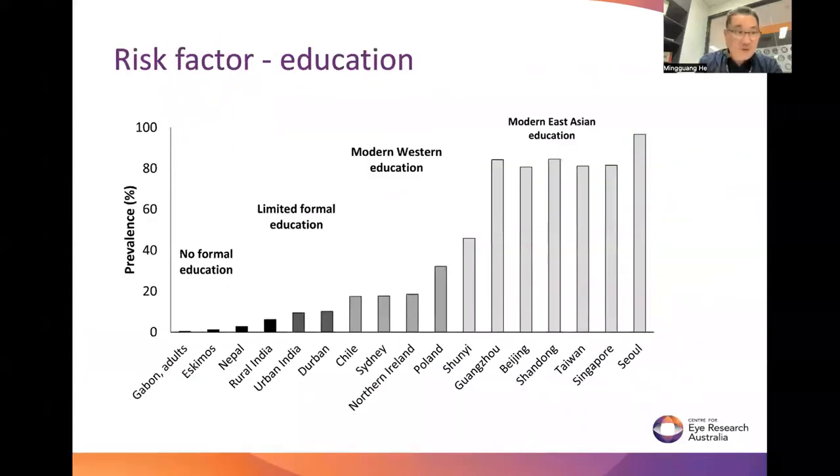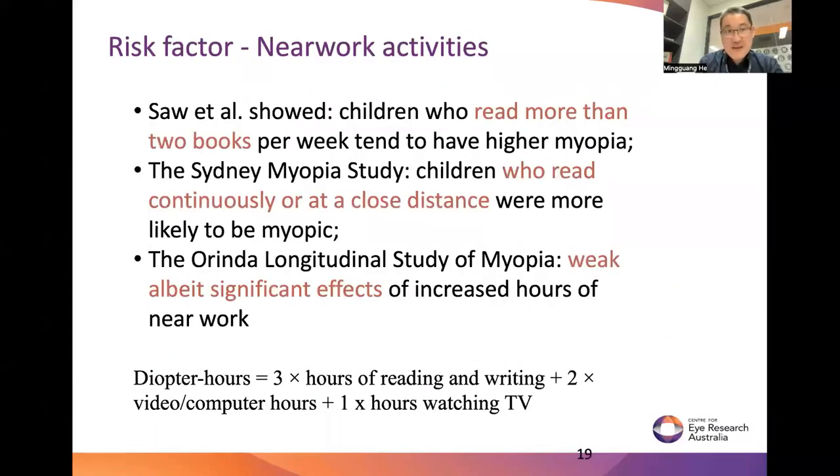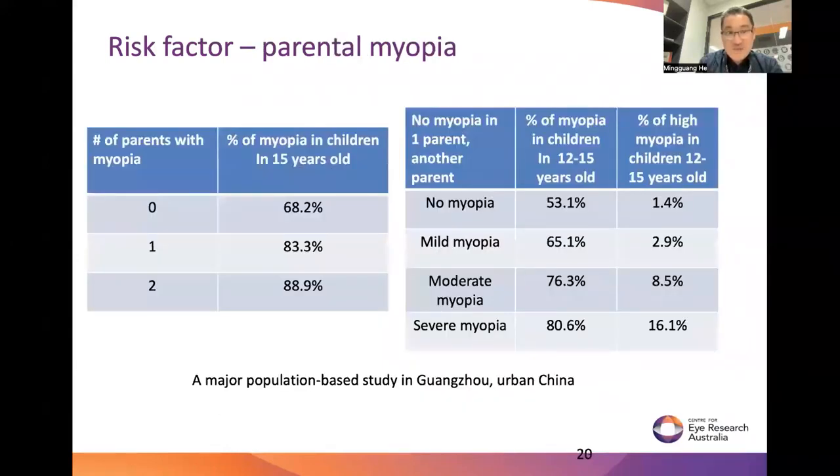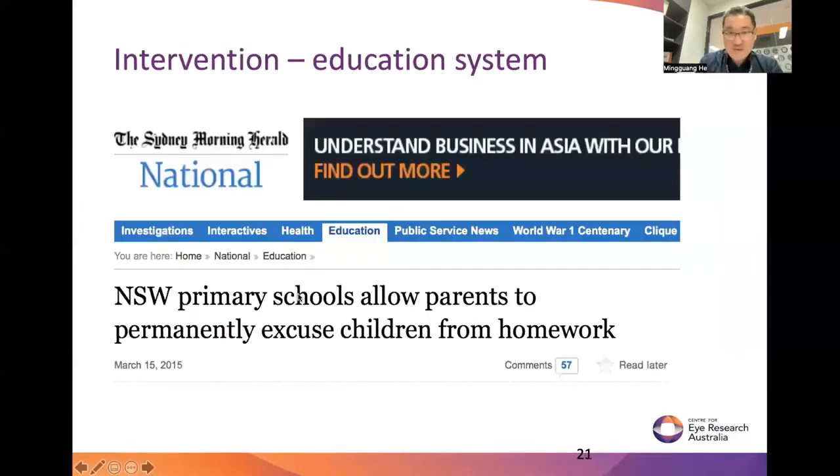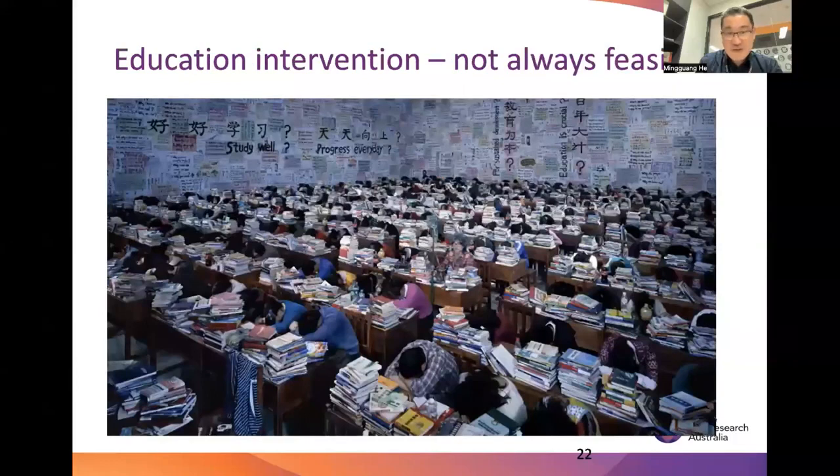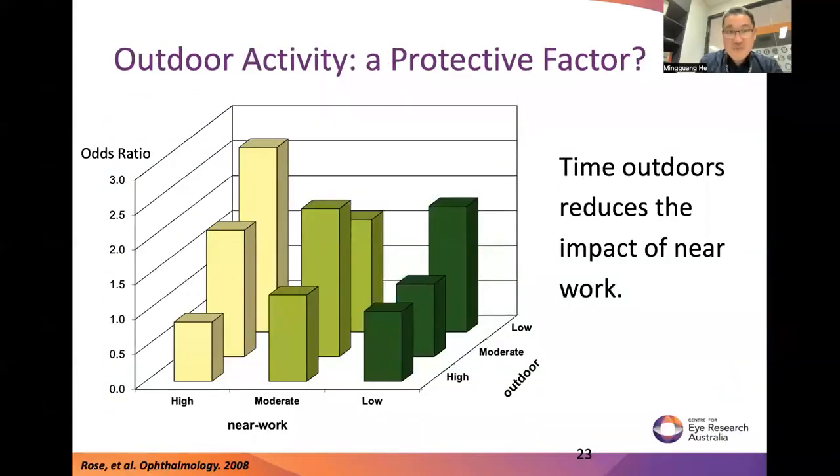And then there are so many risk factors that have been identified. Education is important. And Professor Xuehan may prove that the amount and intensity of reading is an important predictor. Parental myopia is a surrogate for genetic background, or can be a mild gene-environment effect. If you have myopic parents, you have a much higher risk of developing myopia. Unfortunately, we can't change our genetic background, and in a lot of social cultures we are not able to change our reading behavior as well. So outdoor time becomes very important.